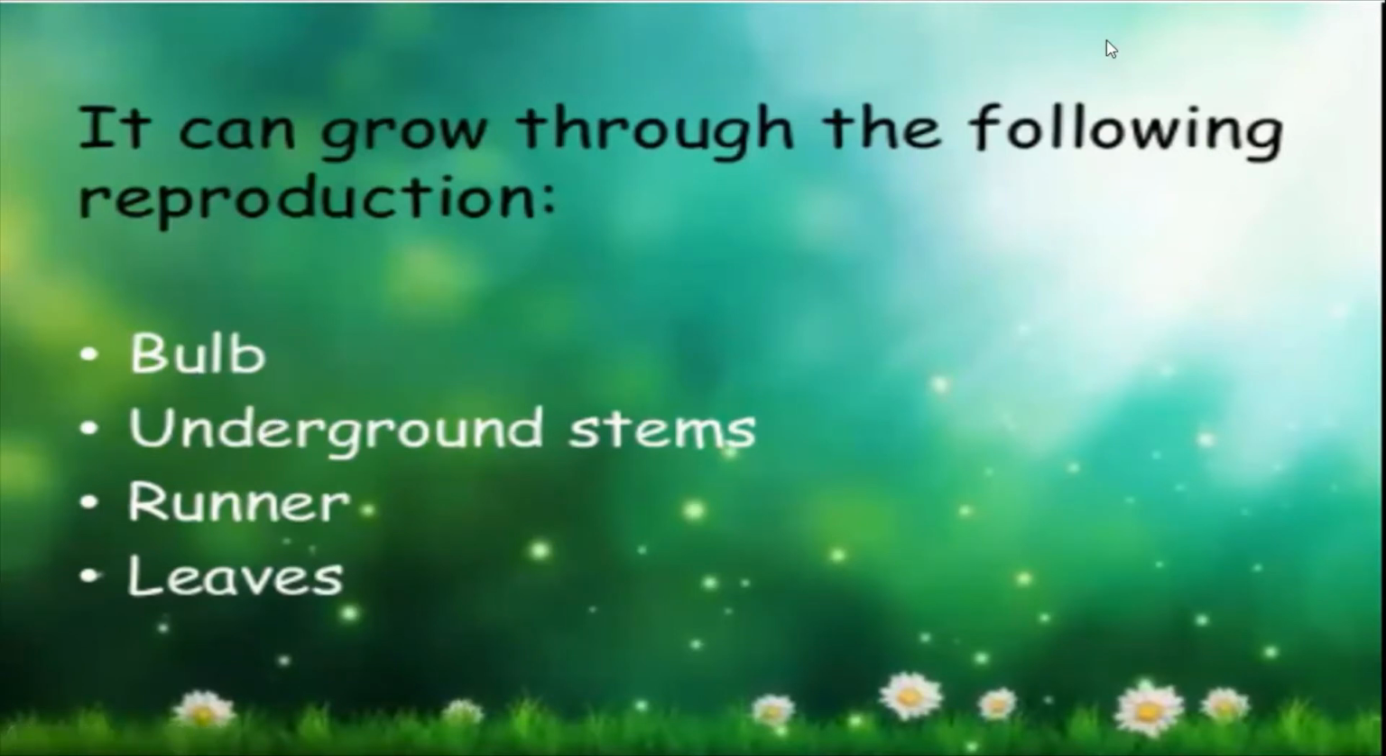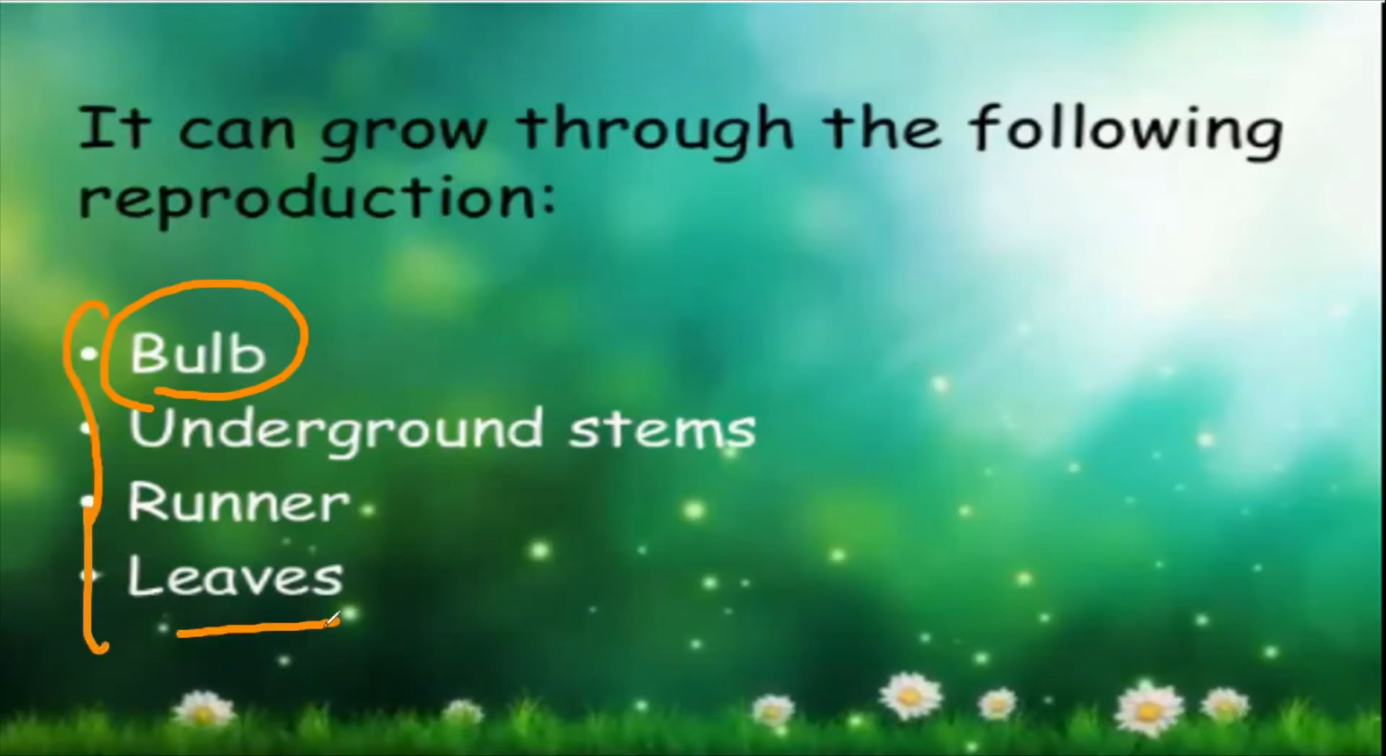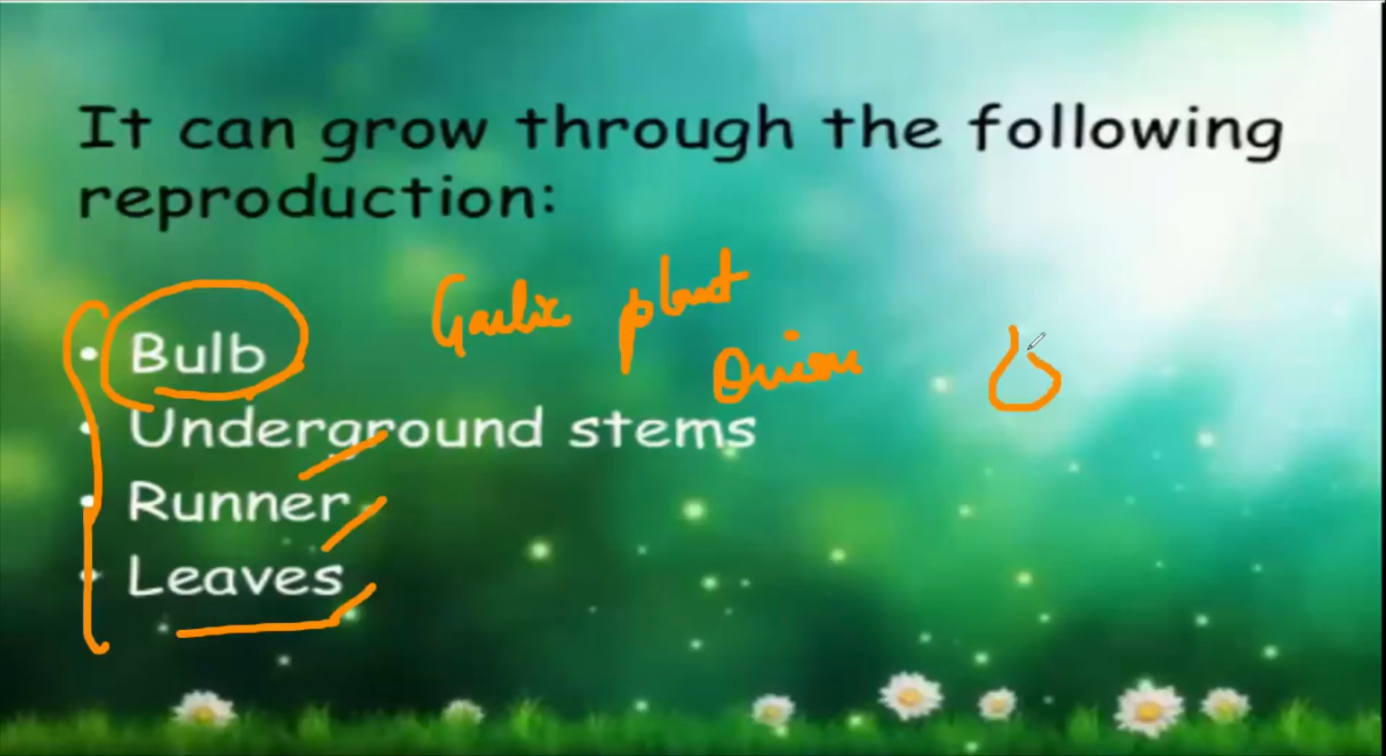In which plant do you see the presence of a bulb? These are parts of the plant. You know leaves are there. There are certain plants which have bulbs, underground stems, runners, and leaves. Have you seen a garlic plant or an onion plant? How does it look? Yes, ma'am, something like this. Right, so this portion is called the bulb.